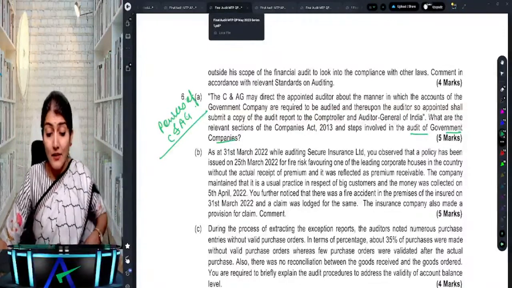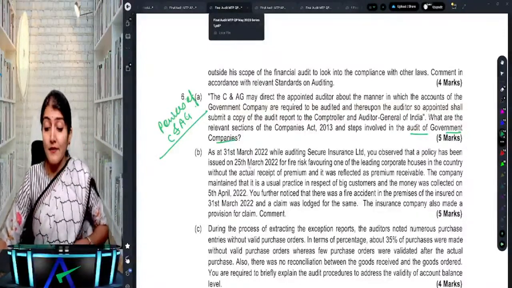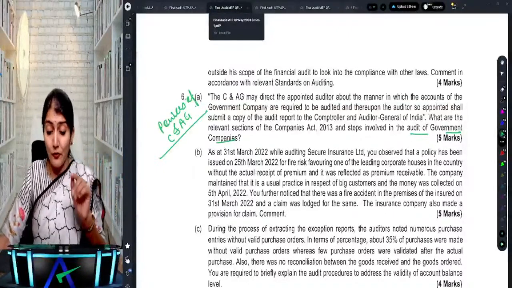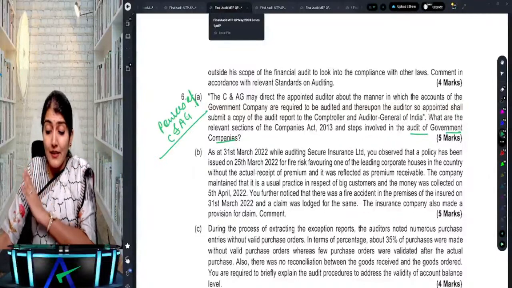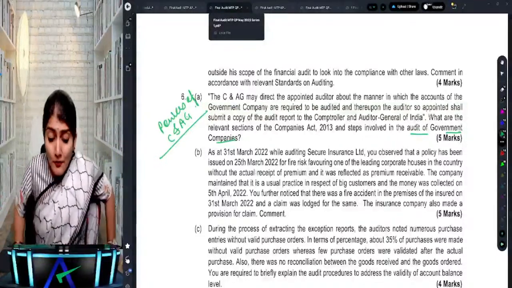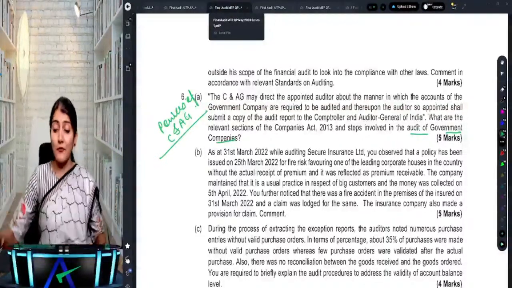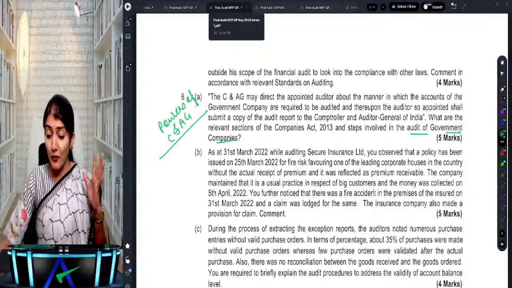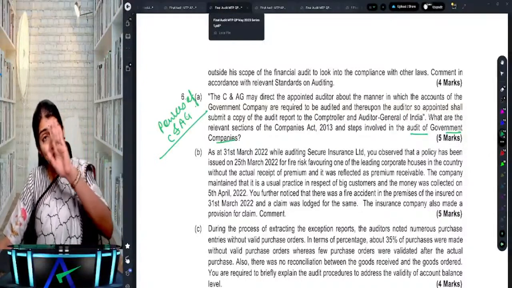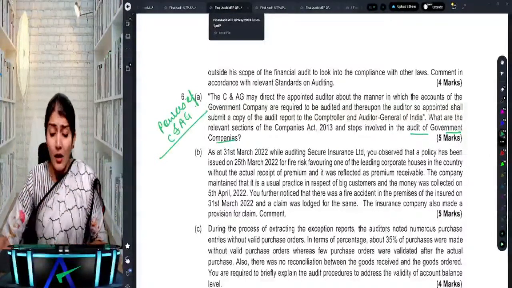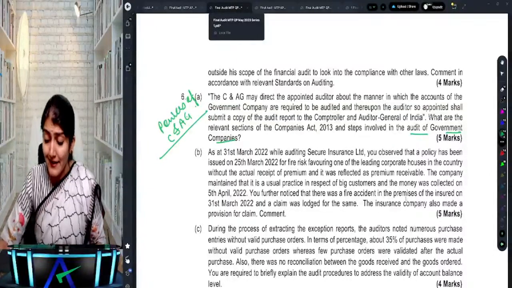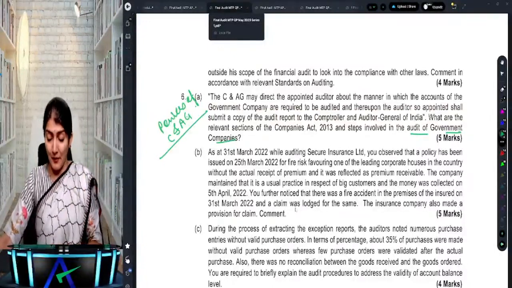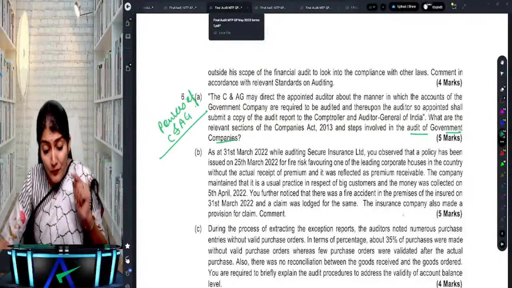Okay, as of 31st March 2022, while auditing Secure Insurance Limited, you observe that a policy has been issued on 25th of March for fire risk favoring one of the leading corporate houses in the country without the actual receipt of the premium, and it was reflected as premium receivable. The company maintained that it's a usual practice in respect of big customers, and the money was collected on 5th April, so next year. Okay, you further notice that there was a fire accident in the premises of the insured on 31st of March and a claim was lodged for the same. The insurance company also made a provision for the claim.